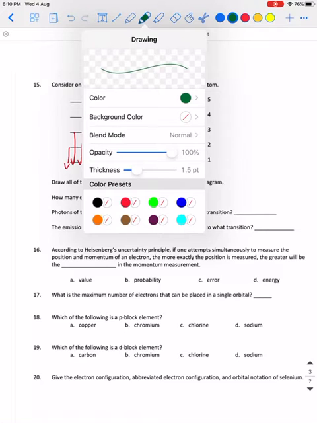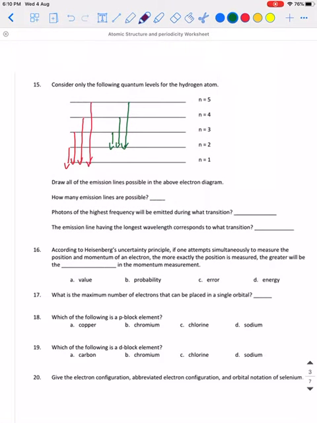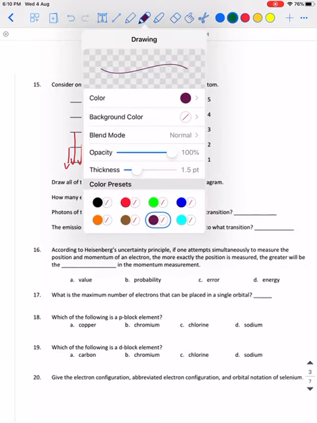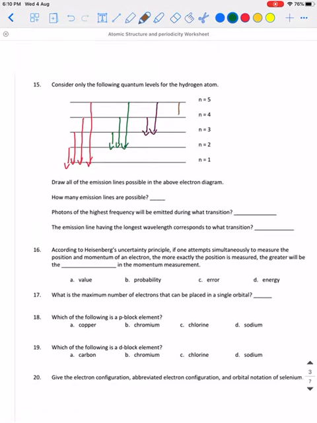This is the second possible set. And then another series that's possible is from n equals 5 to n equals 3, then n equals 4 to n equals 3, and the last one, which is possible, from n equals 5 to n equals 4.